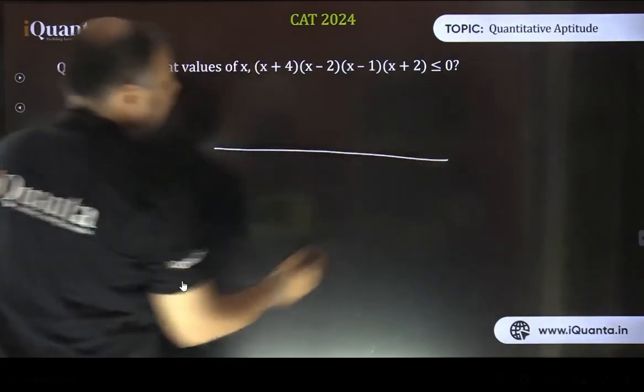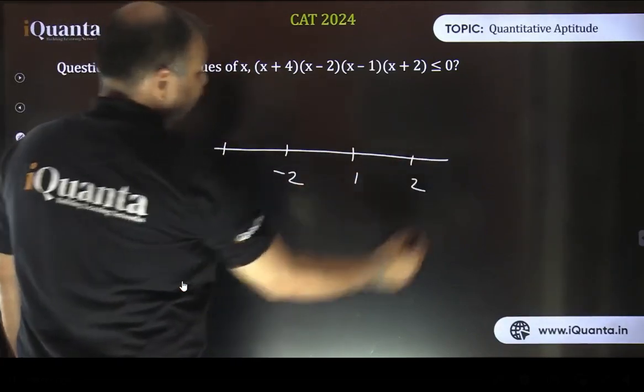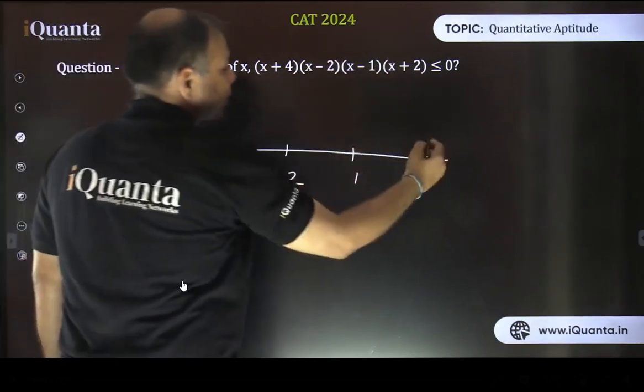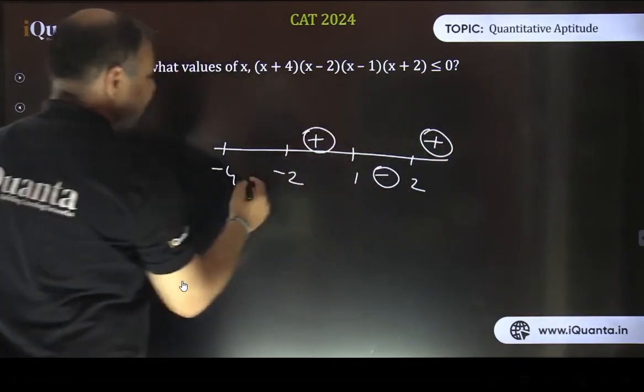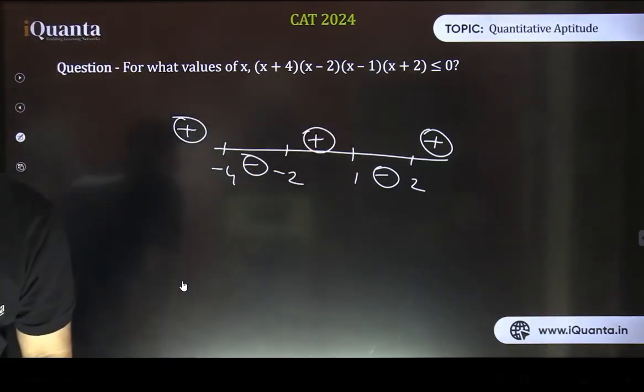So the critical points here on the number line are -4, -2, 1 and 2. As always, this is going to be positive for more than 2: positive, positive, positive, positive. This is positive, this is negative, again positive, and again negative, and again positive. And we are looking for the range less than or equal to 0.